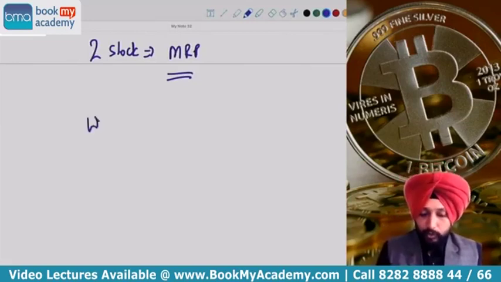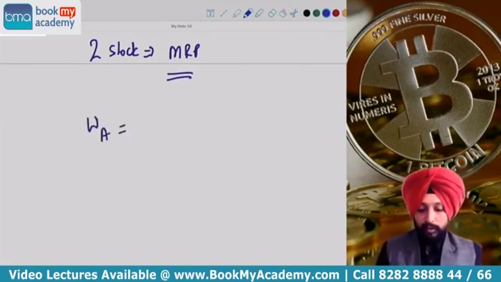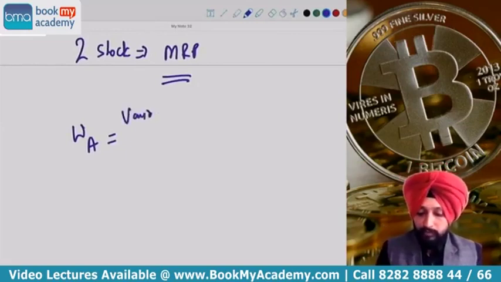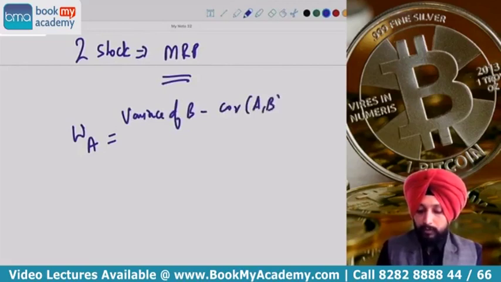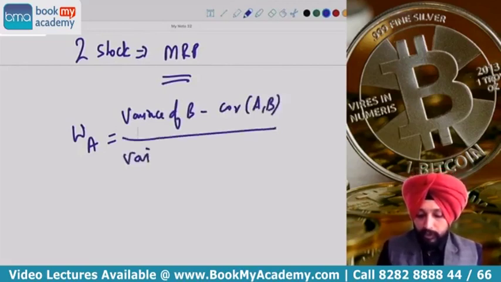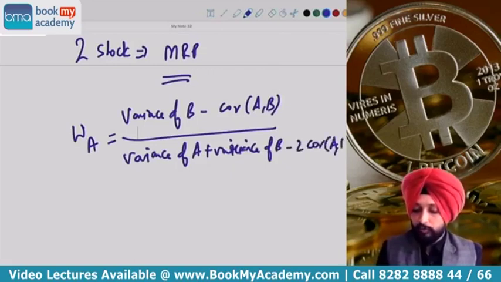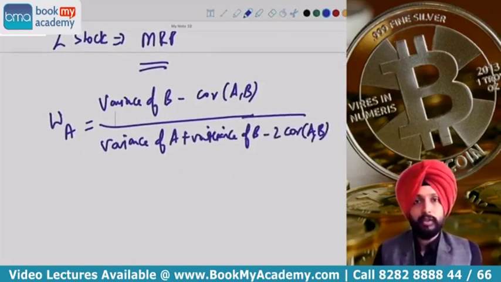And for that we use the minimum risk portfolio formula, where the weight of A is equal to, if you remember, variance of B minus cov AB divided by variance of A plus variance of B minus 2 times the covariance of A and B. That's how we have learned it, right?